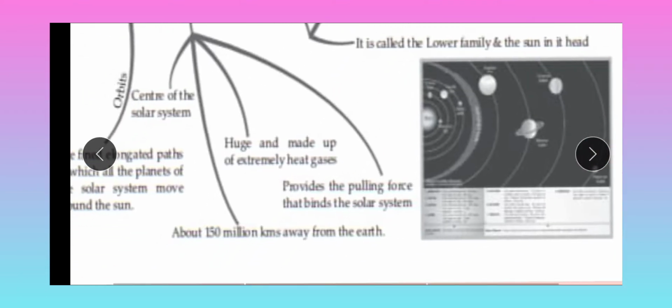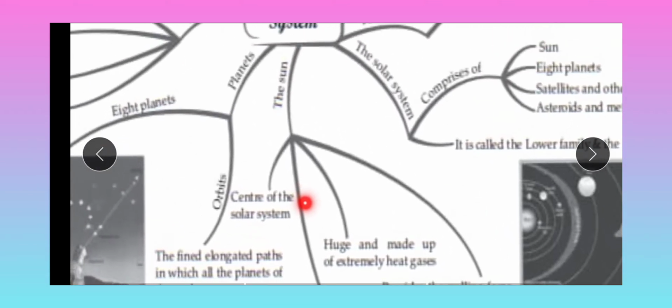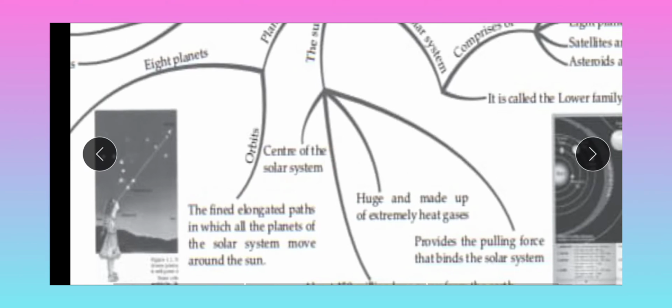The sun, huge and made up of extremely hot gases, provides the pulling force that binds the solar system. Its gravitational force attracts all the planets towards it. It is about 150 million kilometers away from Earth and is the center of the solar system.